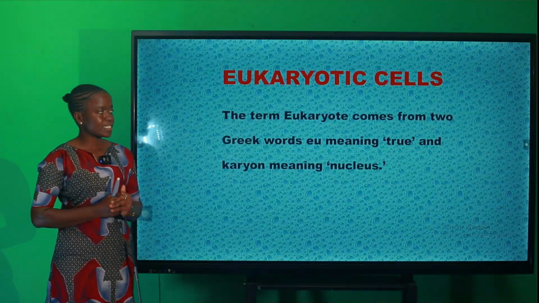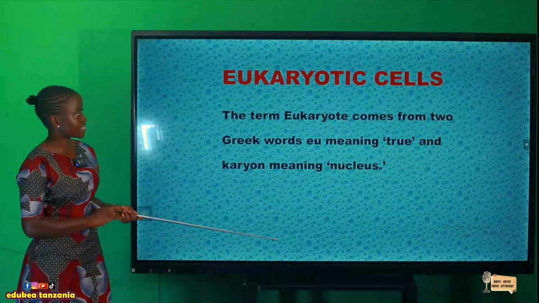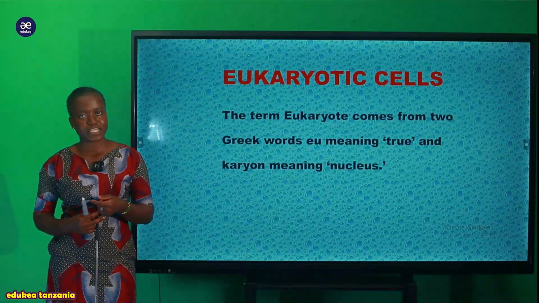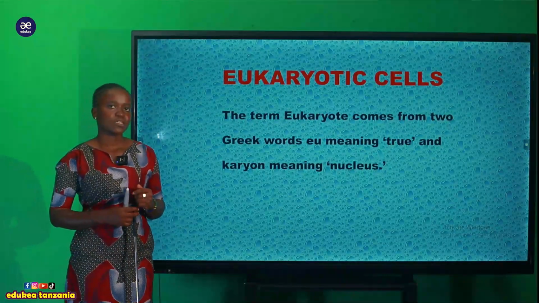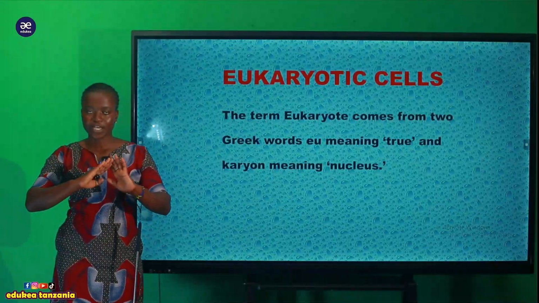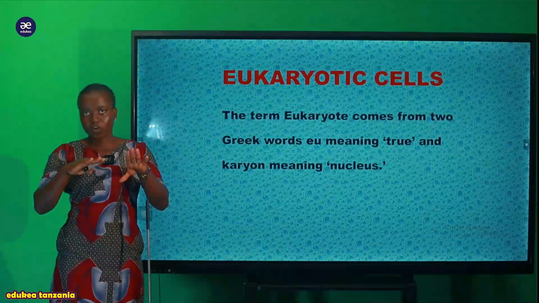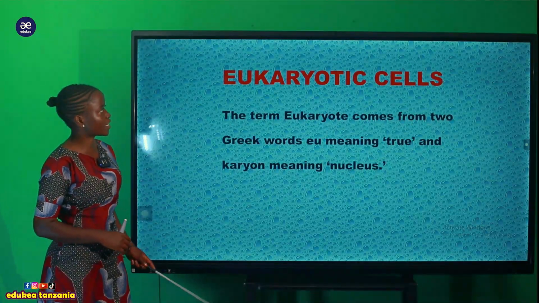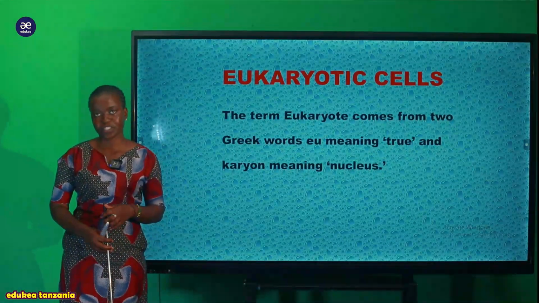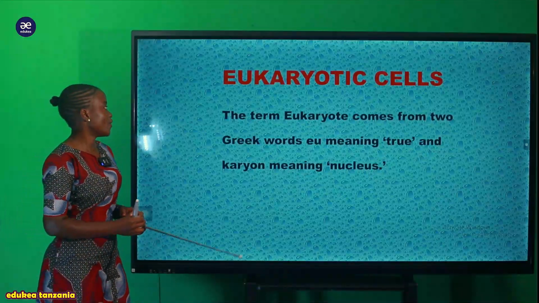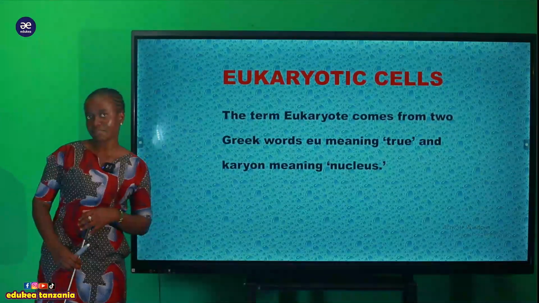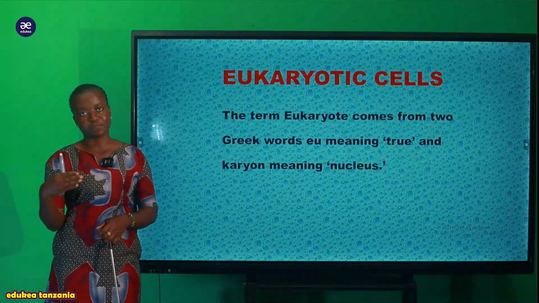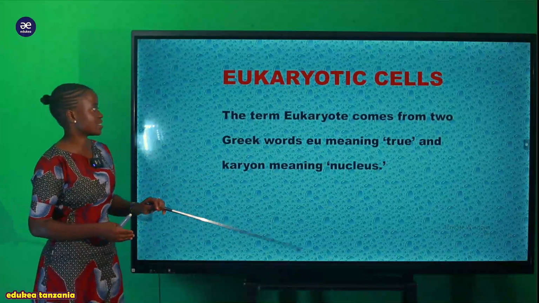Okay, so now my students, we are proceeding to look at the eukaryotic cells, whereas in the previous part of this session we looked at the prokaryotic cell, and we have finished that story of the prokaryotic cell. So now we are proceeding to the eukaryotic cell, that is another type of cell. So what is this now? Eukaryotic, the same as the prokaryotic cell. We have seen that the prokaryotic cell comes from a Greek word, the same as this eukaryotic cell.